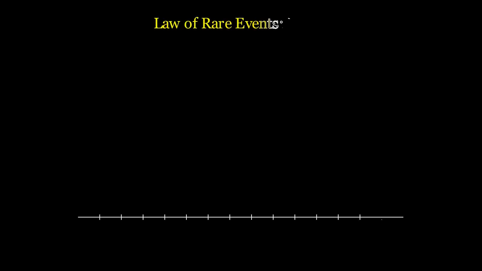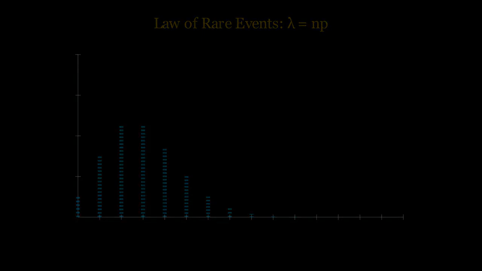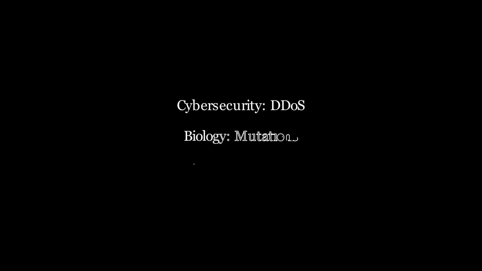A remarkable property of the Poisson distribution is its relationship with the binomial distribution. This is often called the law of rare events. When the number of trials, n, is very large, and the probability of success, p, is very small, the binomial distribution converges into a Poisson distribution where lambda equals np. This is why we use Poisson for events like meteor strikes or winning the lottery, situations where there are millions of opportunities but a very low chance for each.